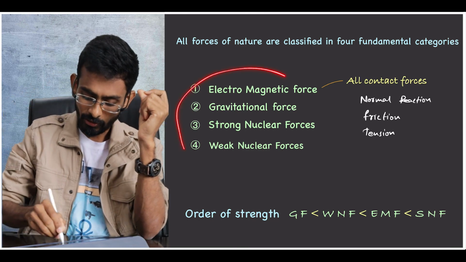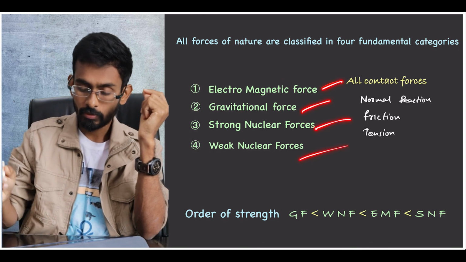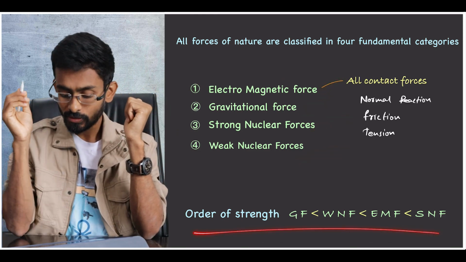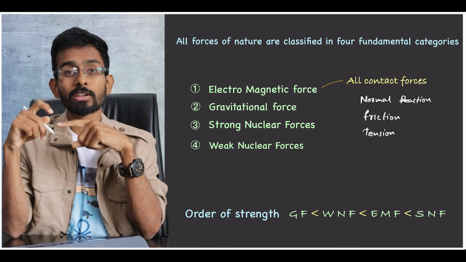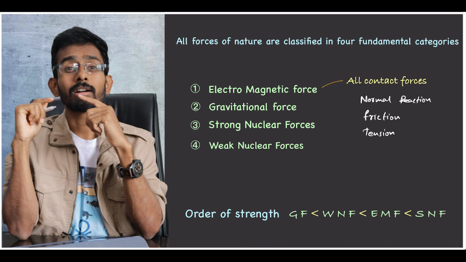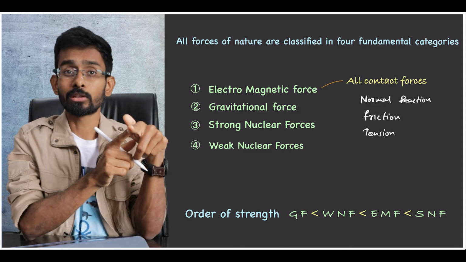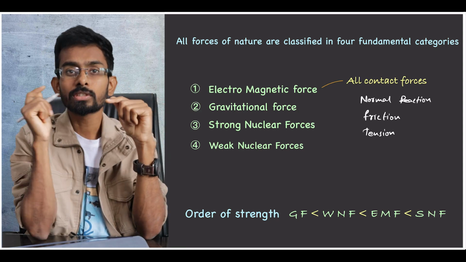So now if you look at it, these are the four basic forces in nature: electromagnetic force, gravitational force, strong nuclear force, and weak nuclear force. If you check the order of strength among these four basic forces, the strong nuclear force is the strongest, followed by electromagnetic force, and then weak nuclear force, and the weakest force is gravitation.